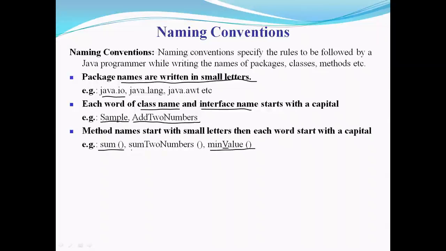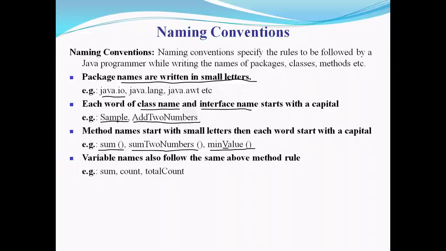If it is made up of three words, look at this example. sumTwoNumbers. This is my function name. Sum completely small. Second word's first letter is capital as well as third word's first letter is capital. This is how method names need to be declared. Whenever you declare functions in a Java program, you have to follow this rule.